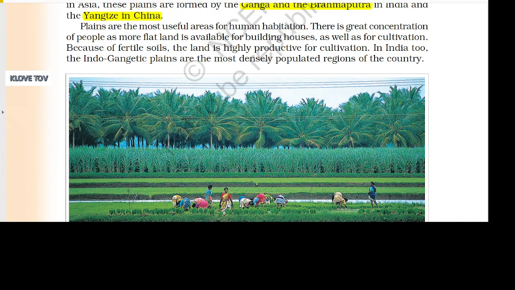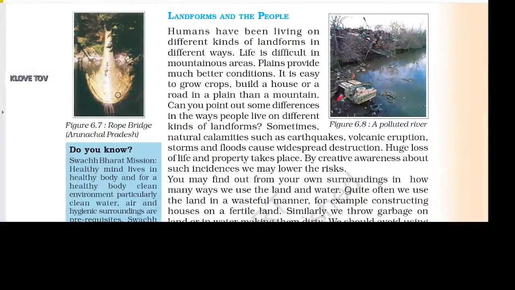There is great concentration of people as more flat land is available for building houses as well as for cultivation. Because of fertile soil, the land is highly productive for cultivation. In India, too, the Indo-Gangetic plains are the most densely populated regions of the country.